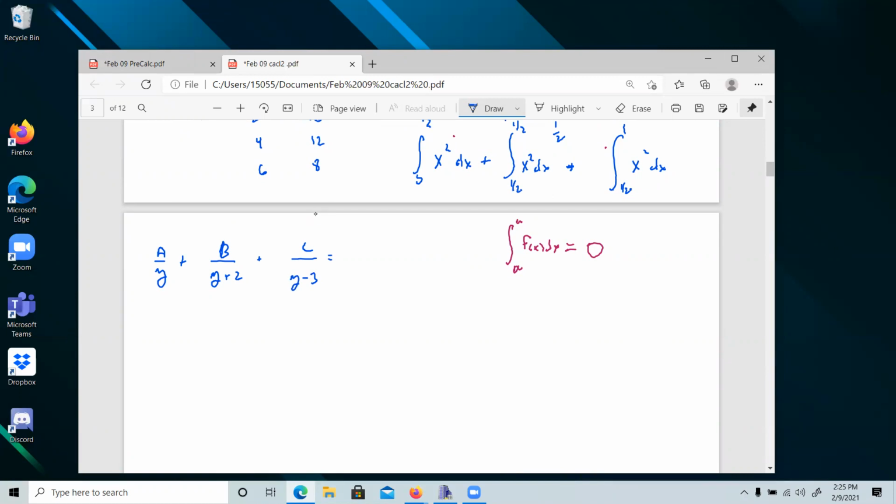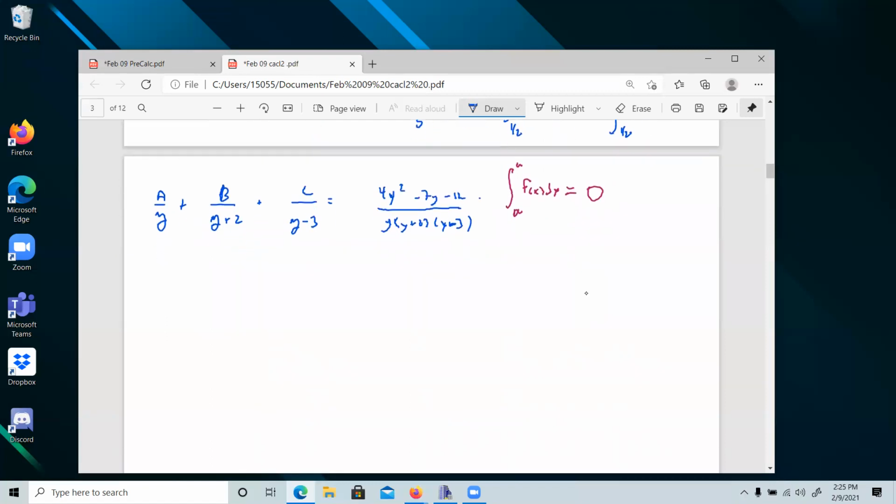equals 4y squared minus 7y minus 12 over this stuff. Because we're trying to set this up, what we're going to do next is multiply by the denominators, because that's what we always do when we have a rational equation.